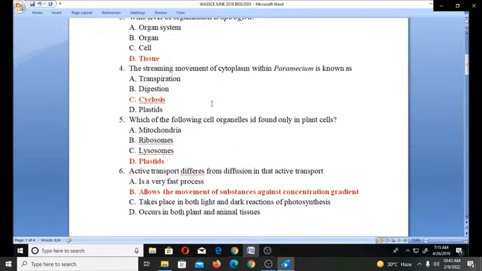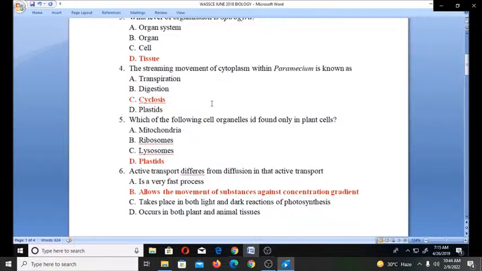It is typically observed in large plant and animal cells. Here, flow means that the cytoplasm is moving inside the cell. It is not stationary. So cyclosis is the streaming movement of cytoplasm within the paramecium.